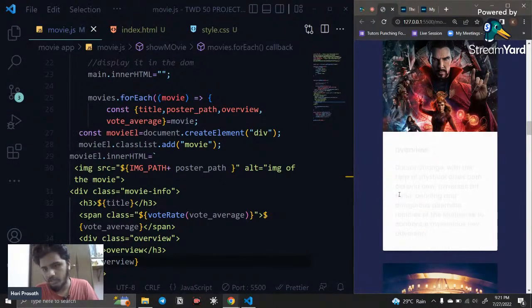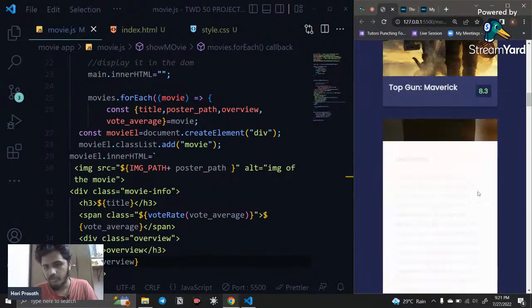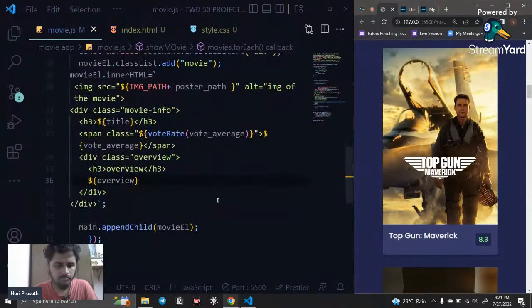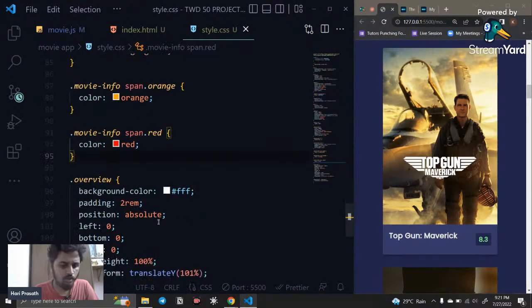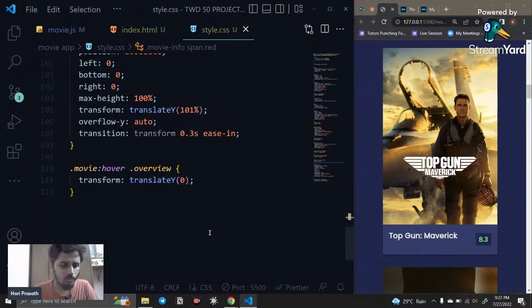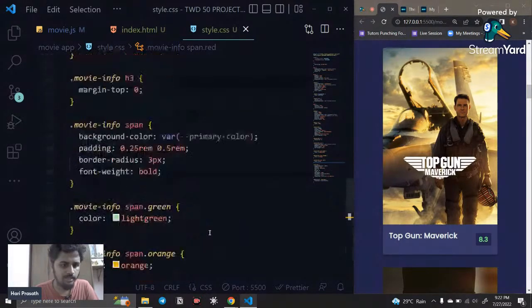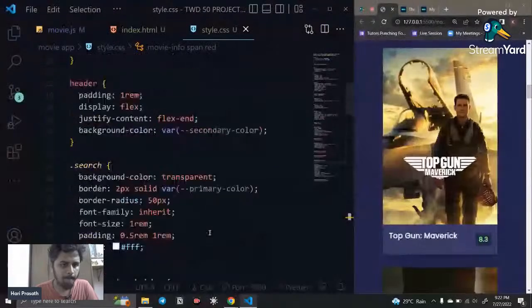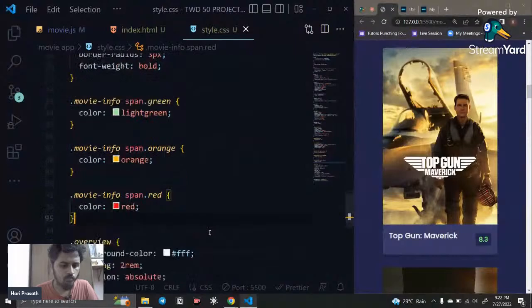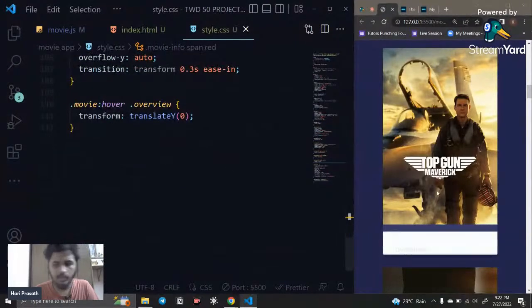With the change, something of the overview is showing, right? Yeah, it is showing a little bit dull. I just go to the overview and say opacity, transition, color, background. It's going to be a color one, and h3, overview h3. Where is the h3? Overview is there, overview is there.